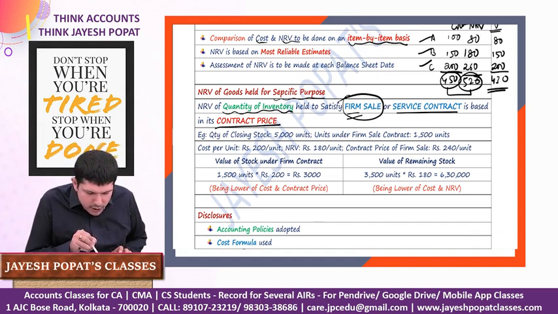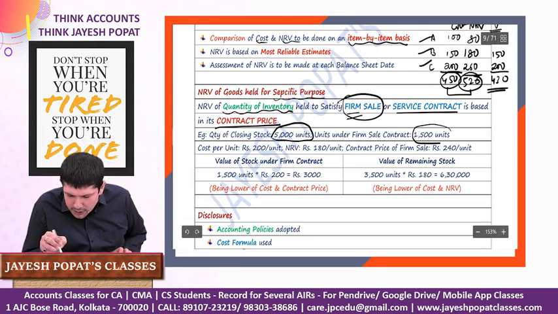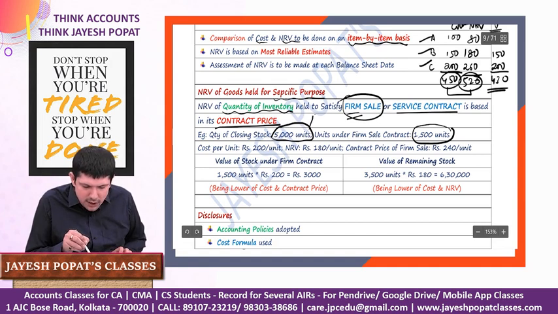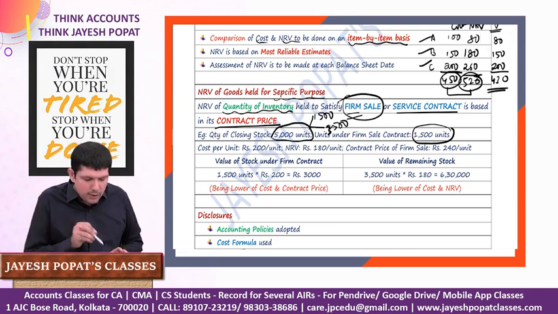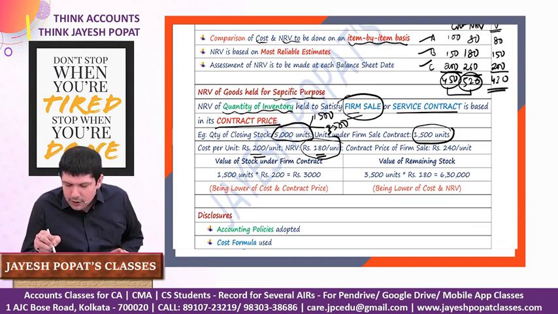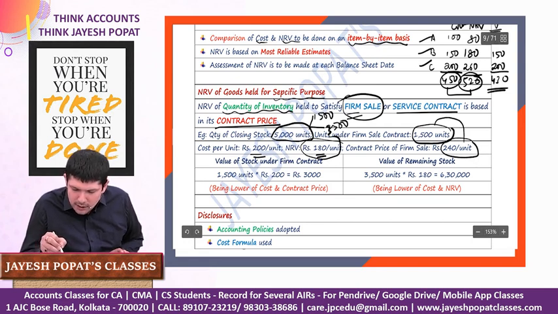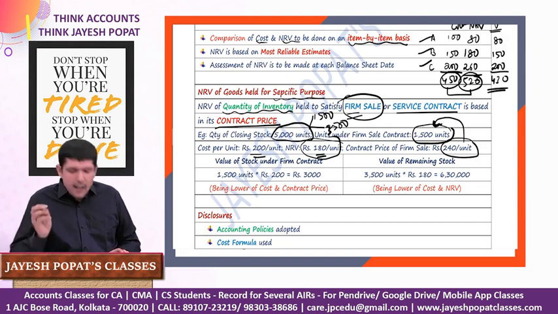Let's say quantity of closing stock at the year end is 5,000 units. Units under firm sale contract is 1,500. So out of 5,000 units, we have already made a contract for selling these 1,500 units in future, and the remaining 3,500 units are not covered by any firm sale contract. The cost per unit is 200, the NRV is 180. We can see that the NRV is lower, but the contract price of the firm sale contract is 240, meaning these 1,500 units we have contracted to sell, and it's a non-cancelable contract at 240.